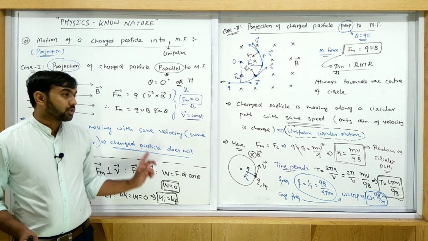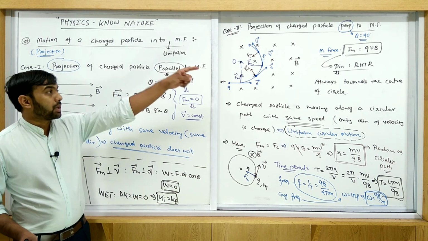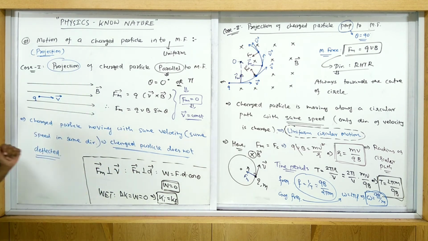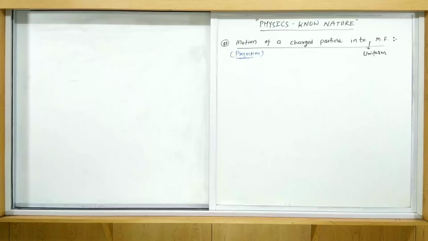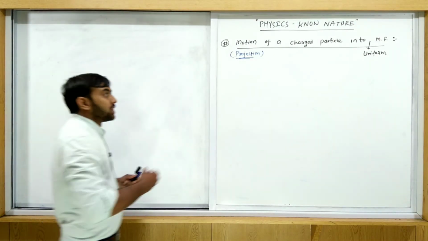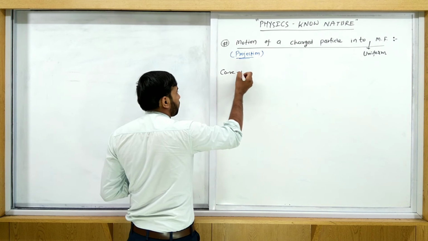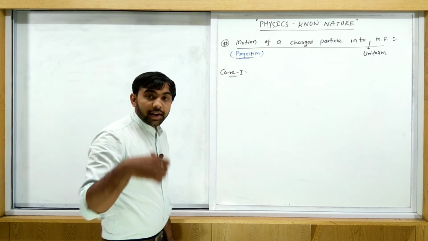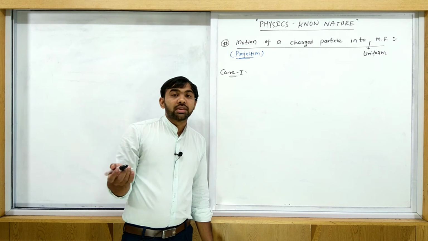Then after that we come to the third case: parallel, perpendicular, and at some angle. Okay, first note this down, after that we go to the third case. Now we come to the third case, case 3. Okay, what is the first case? Parallel. What is the second case? Perpendicular. Now oblique projection. Oblique projection means at some angle.